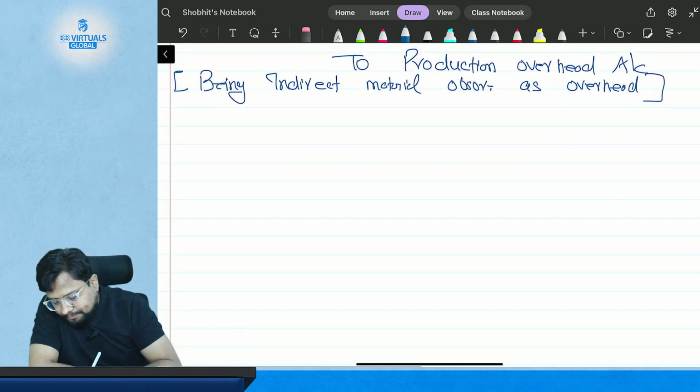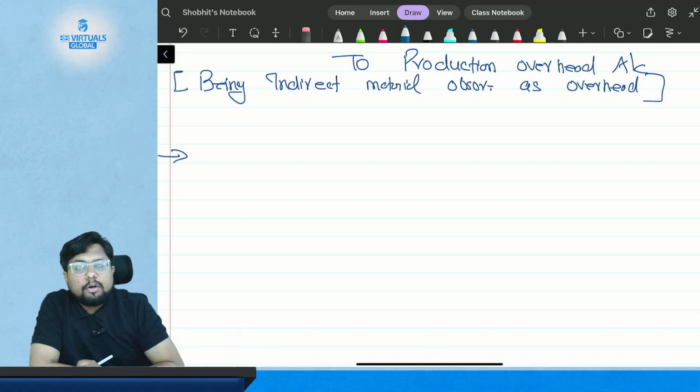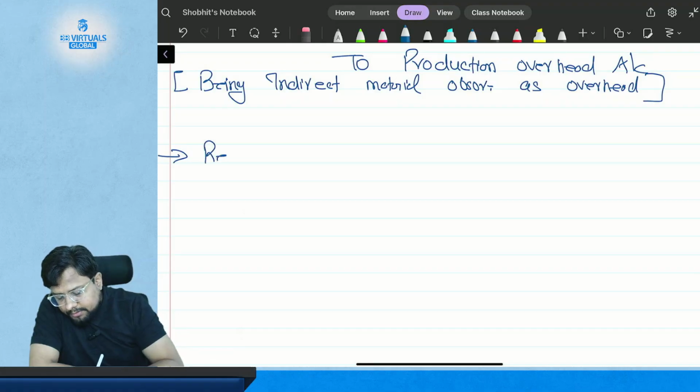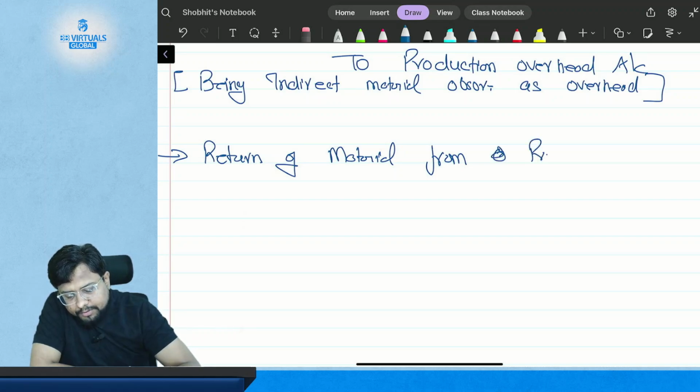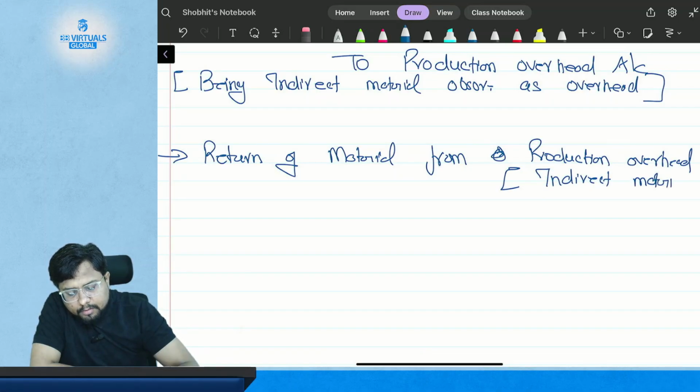Okay, now we need to study what if the indirect material is returned by the production overhead. So return of material from production overhead, that means in case of indirect material.